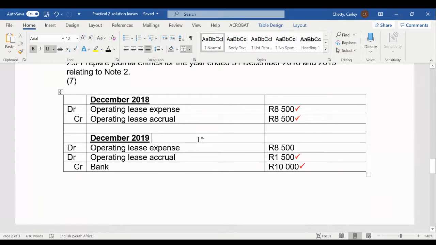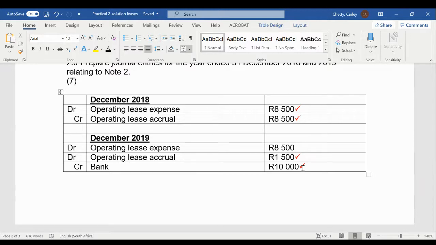Then in 2019, we actually are paying the rent here. We are paying the operating lease amounts because we have entered into that 17-year period. So physically out of our bank account, 10,000 Rand is going to come out of the lessee's bank account, and it's going to go to the lessor's bank account because we are actually paying 10,000 Rand per the lease agreement.